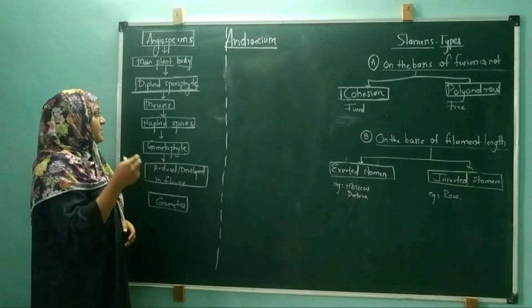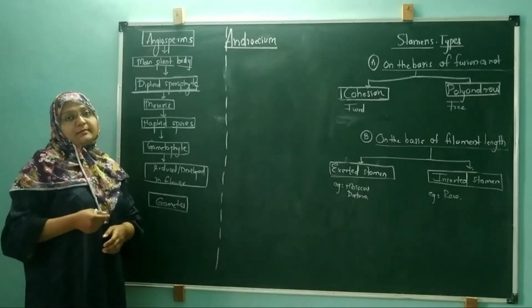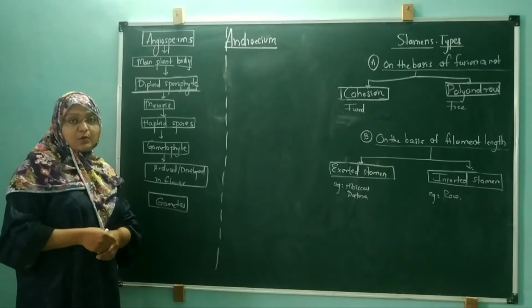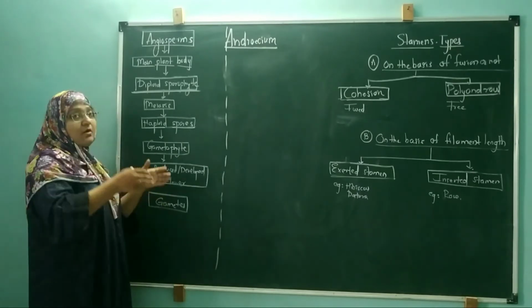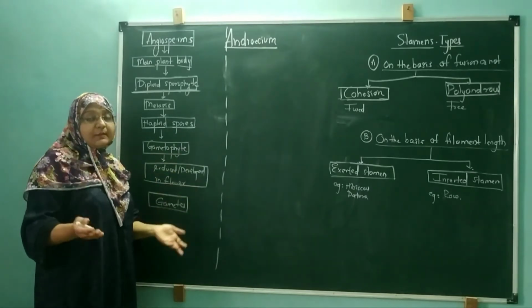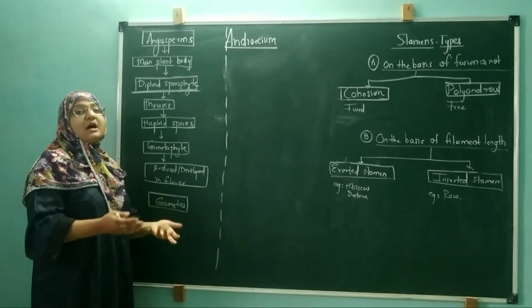That's why the males are called as the microspores. Male gametophytes are called as the microspores. As the gametes are larger inside the female body, it is called as the megaspores.